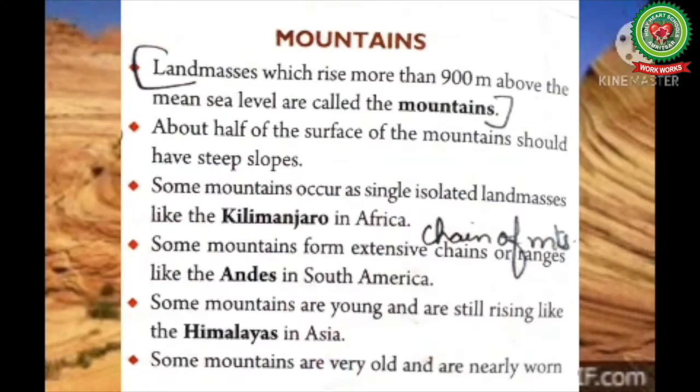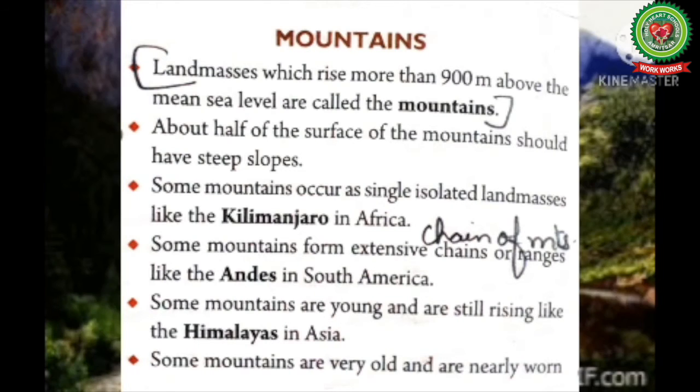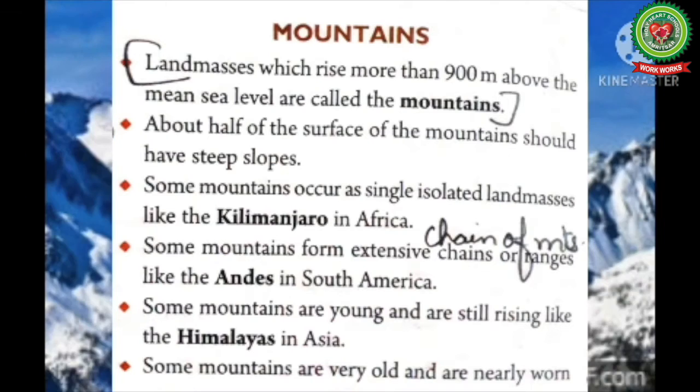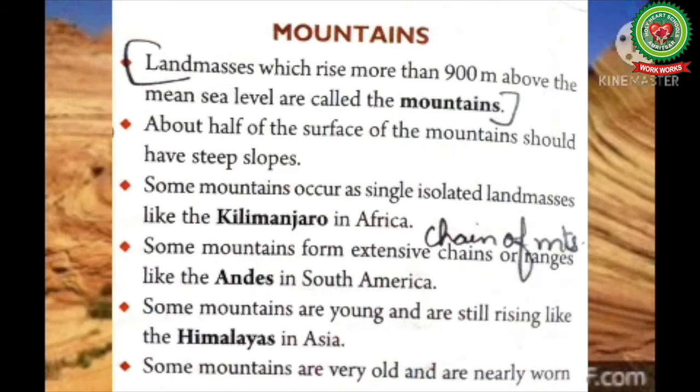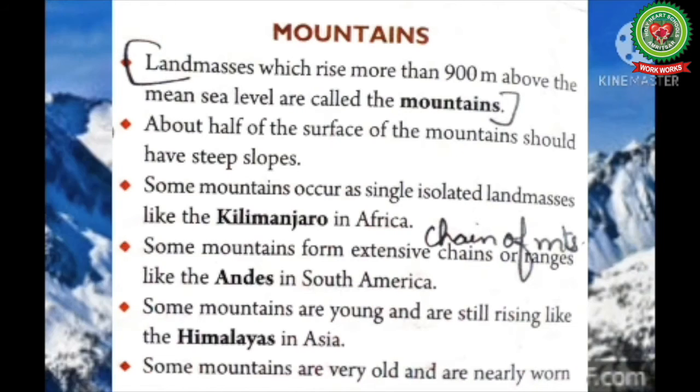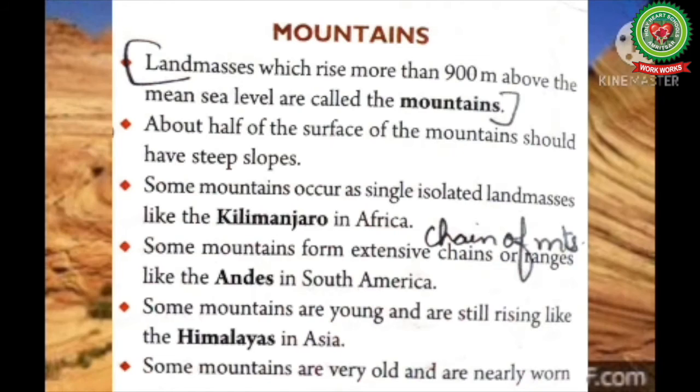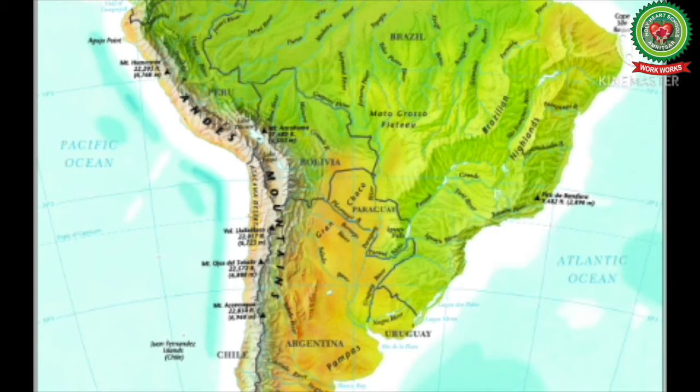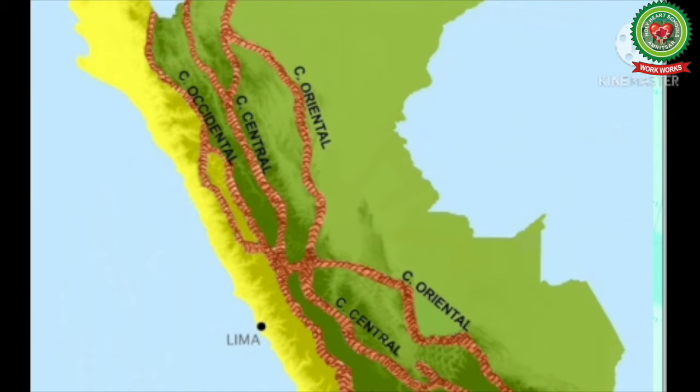Some mountains occur as single isolated landmasses like Kilimanjaro in Africa. It is an isolated landmass because it is a dormant volcano. Some mountains form extensive chains or ranges like the Andes in South America. Here, ranges means the chain of mountains. The Andes have two main ranges, one is Cordillera Occidental and one is Cordillera Oriental.